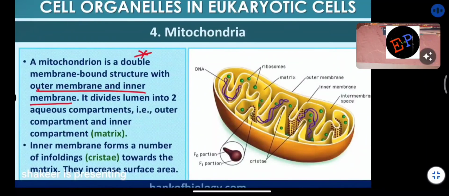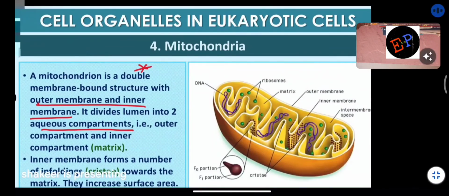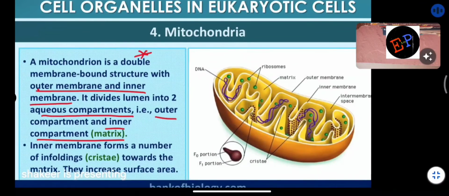So it divides the lumen into two aqueous compartments. Lumen means what? The total region present inside this mitochondrion. I can call it lumen. So it divides into two aqueous compartments: an outer compartment and an inner compartment containing matrix. In the inner compartment you can find a semi-liquid which is called matrix, and ribosomes and DNA structures, all are present in this matrix. In which compartment? In the inner compartment. Are you able to understand?